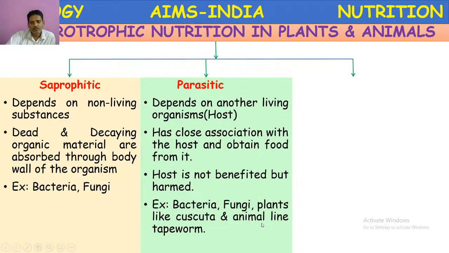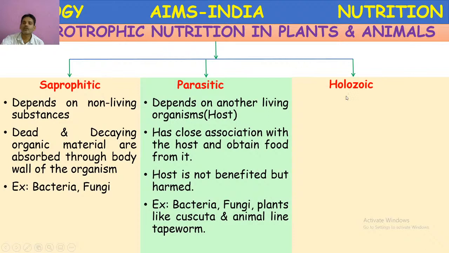The animals also, animals like tapeworm, roundworm, and unicellular parasitic protozoans like Entamoeba, Leishmania. Okay, and external parasites we discussed, mosquitoes, blood bugs, they are external parasites.